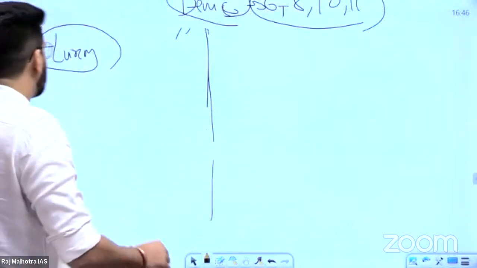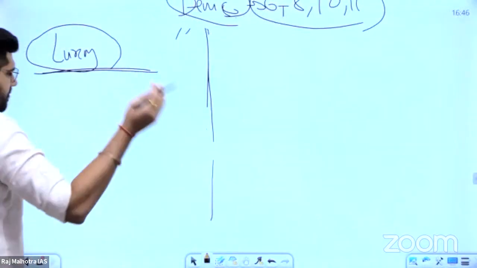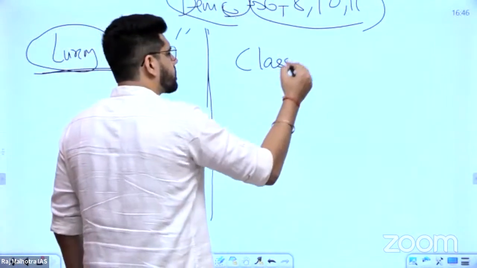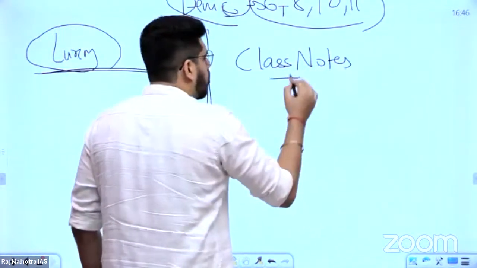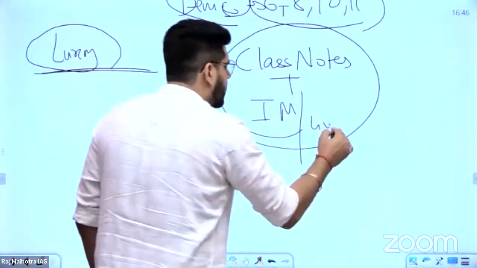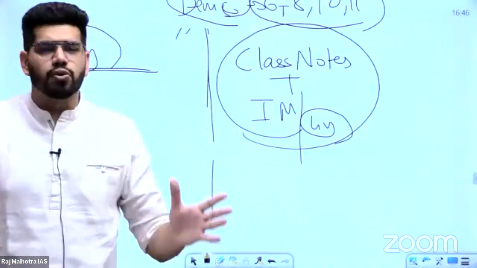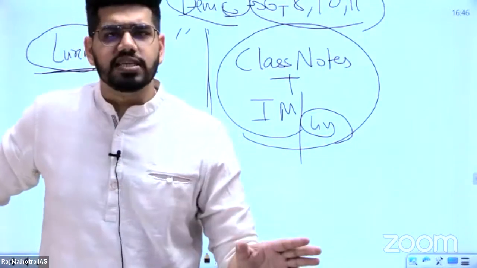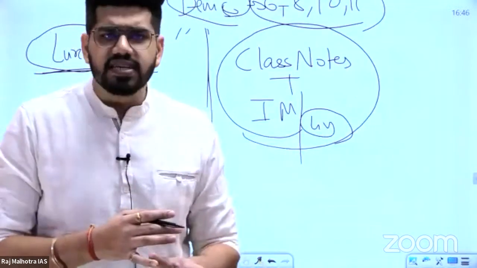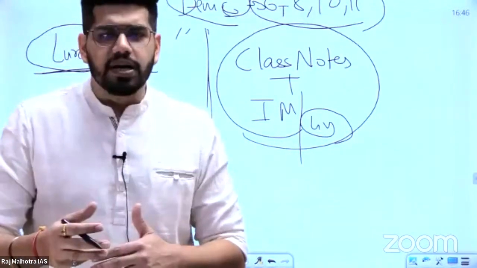There are 2 options. One option is that whenever you attend the classes, the class notes will be provided to you. And in those class notes, along with that, you can integrate the institution booklet or Lakshmikant, depending upon the chapters which we have to read. We can leave certain chapters out of Lakshmikant, so that can be done, right?